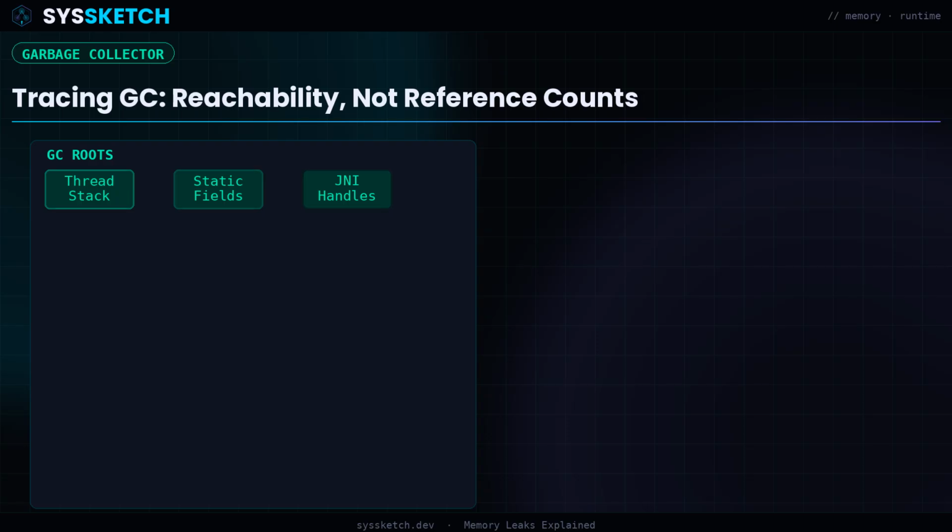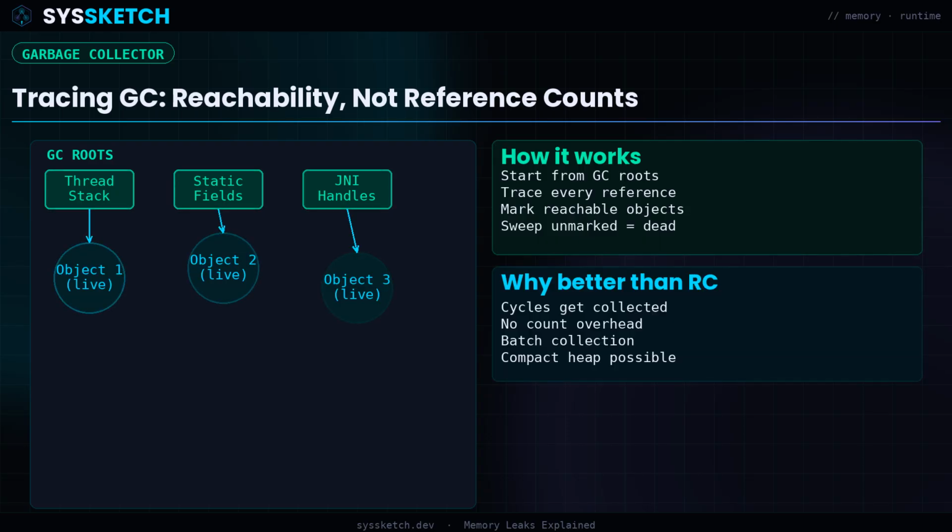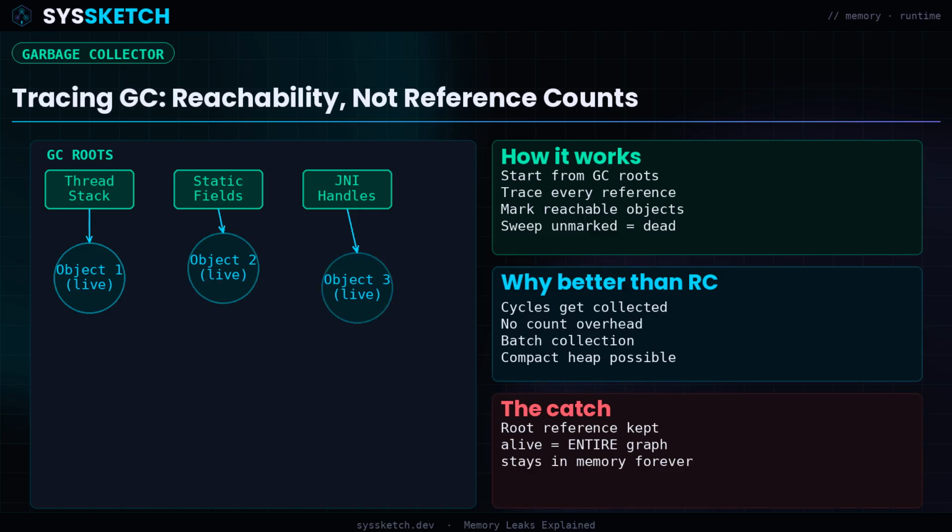Managed runtimes like the JVM and the .NET CLR use tracing garbage collectors to catch cycles that reference counting misses. The collector starts from a set of root references, which are things like local variables, static fields, and thread stacks. It traces every reference reachable from those roots. Anything it can reach is live. Anything it cannot reach is dead and can be freed. Cycles between unreachable objects are collected because neither object is reachable from a root. The key insight is that the collector defines liveness by reachability, not by reference count. But this shifts the burden to the developer. If you accidentally keep a root-level reference alive, everything that root can reach stays in memory forever.